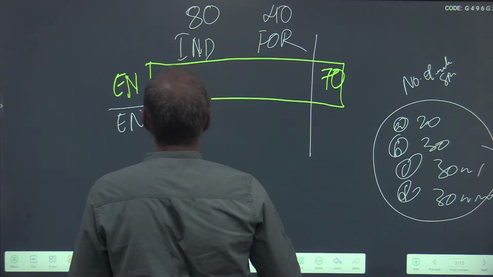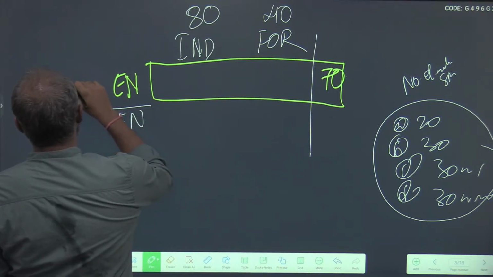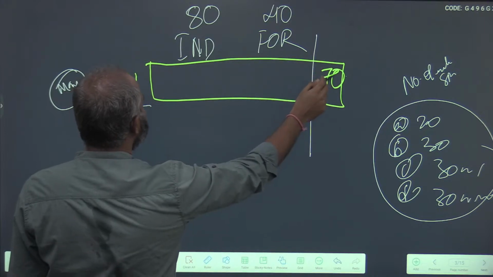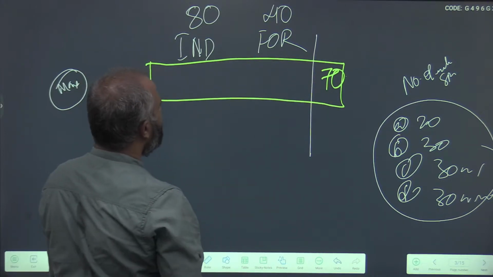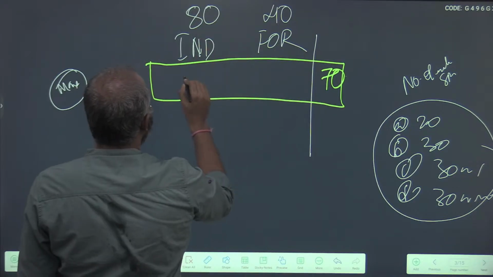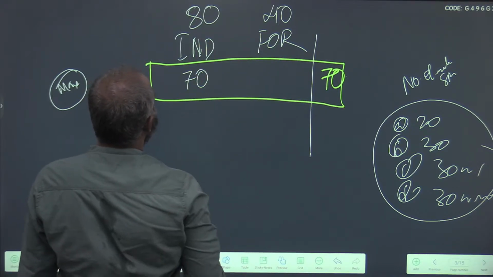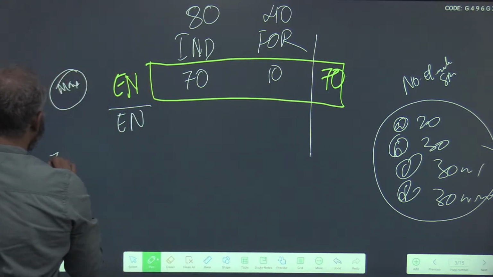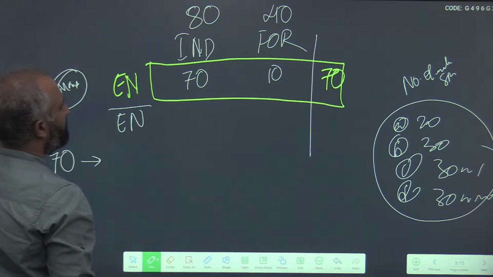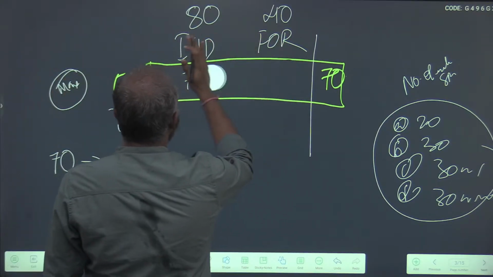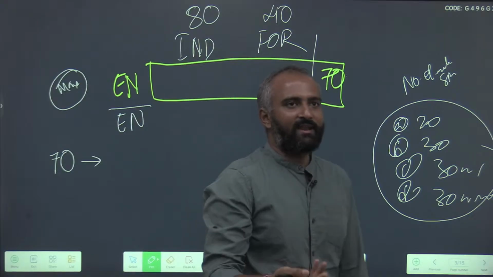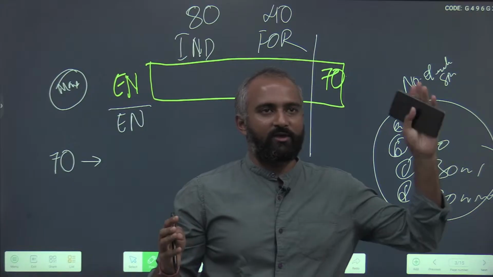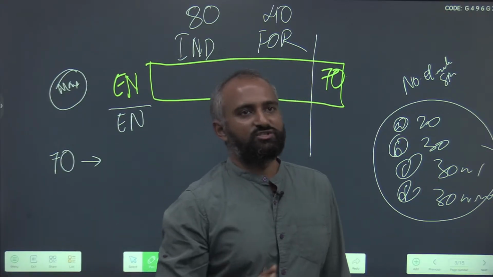Now you see, what is the maximum? I want the maximum number of people speaking English to be Indians. What will I need to do? I will allocate all the 70 people to Indians. So how many foreigners will speak English? Zero. So the maximum number of Indians who speak English is 70. He is just asking for a range. We do not know the conclusive value, but we know that from this limit to this limit will be the range.